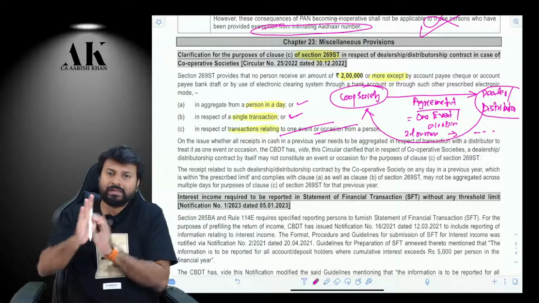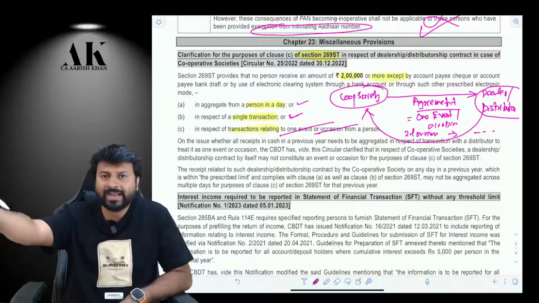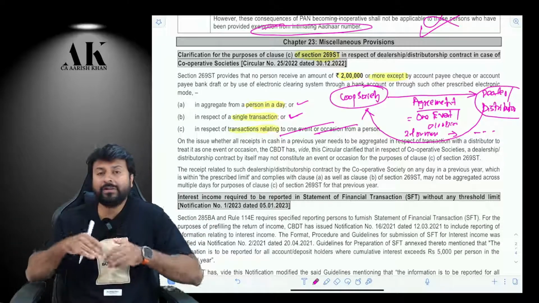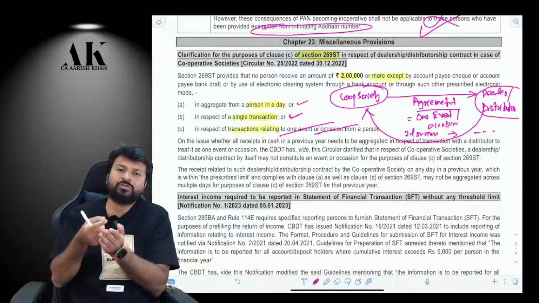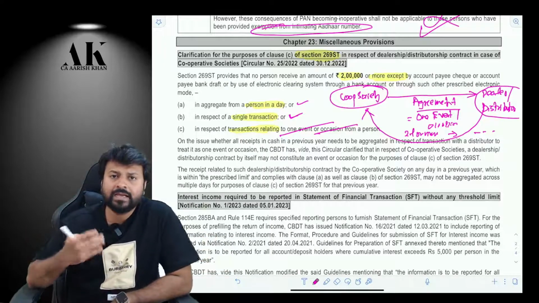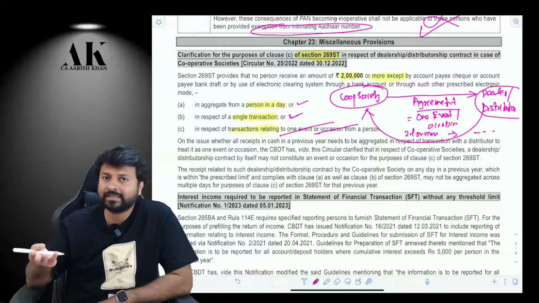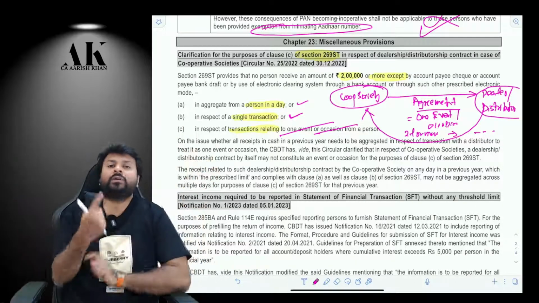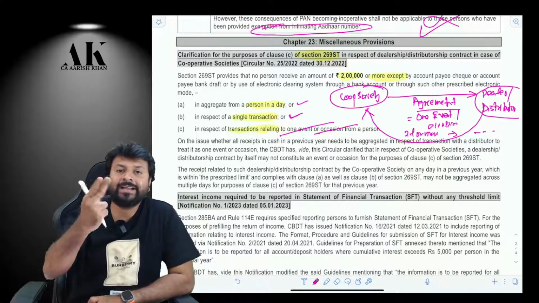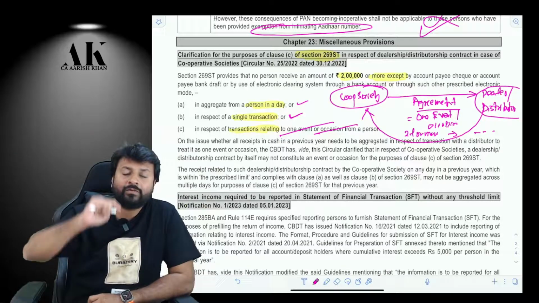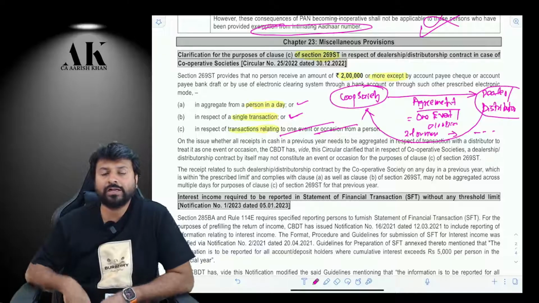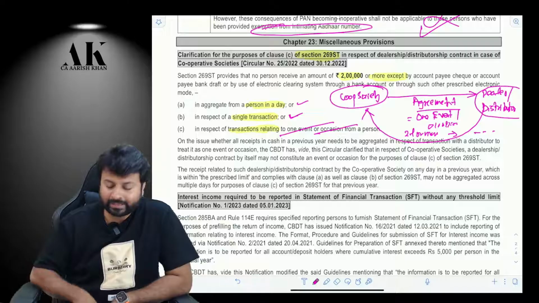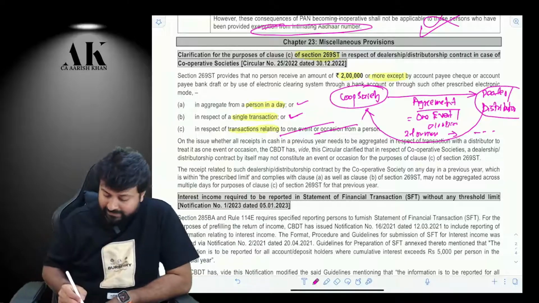So if there is an agreement between the cooperative society and the dealer, and there are multiple agreements and multiple transactions, every transaction has to be less than 2 lakh rupees, that's it. If every transaction is less than 2 lakh rupees, they can receive in cash, there is no harm. But the entire agreement cannot be called one event or one occasion, so that you aggregate all of them together as part of the limit of 2 lakhs. That is the relaxation given by CBDT.